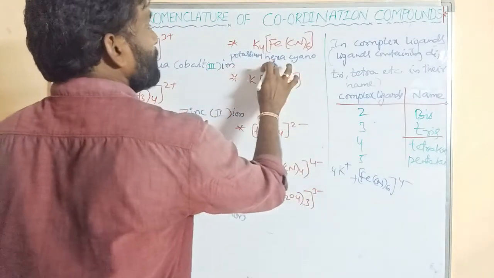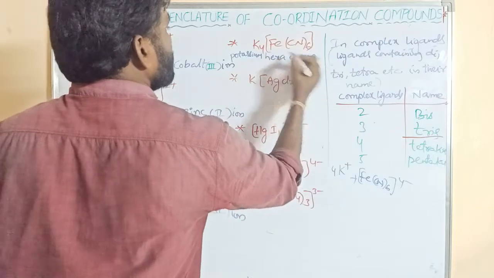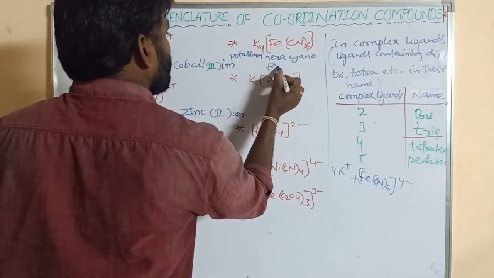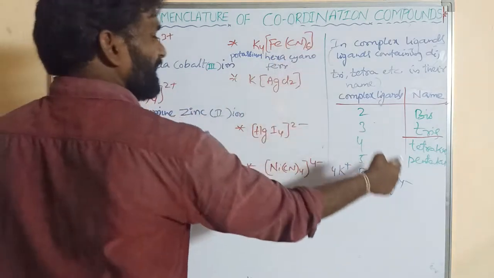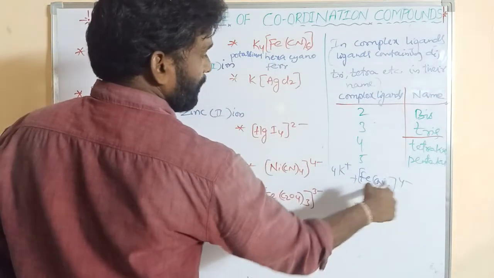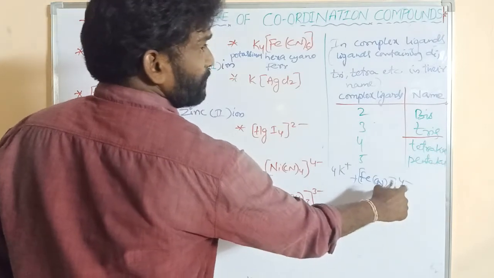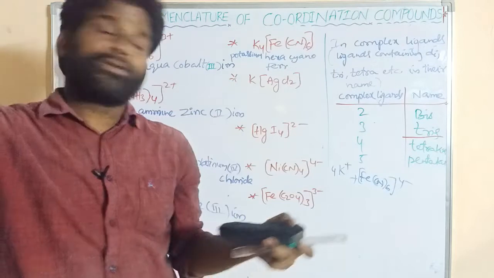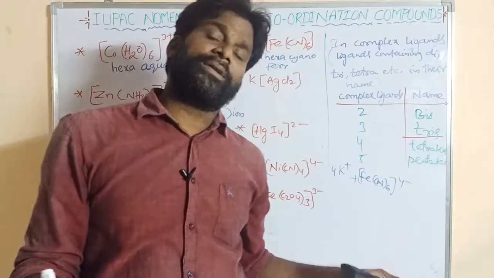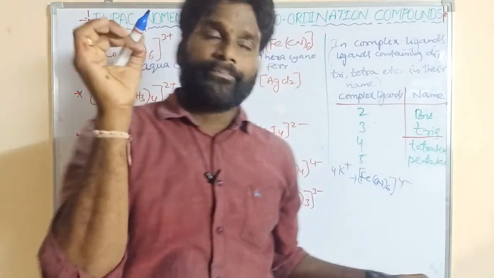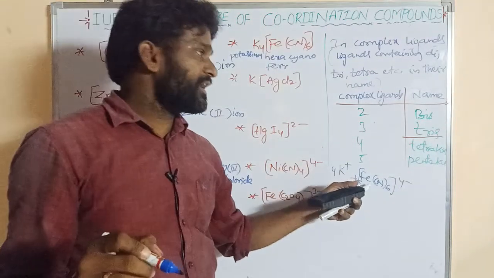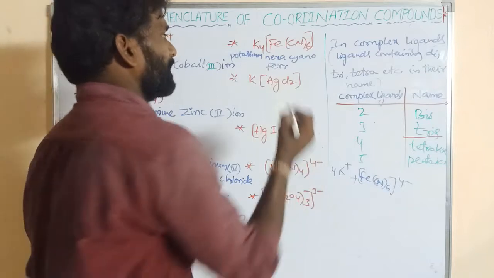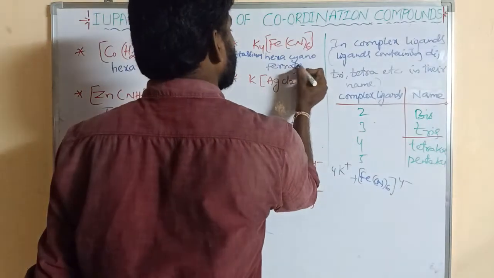So potassium, hexacyano, ferrum, right? Ferrum. So this is the negative sphere, okay, in this complex that is having negative charge. So if the complex compound is a negative complex, the end of the central metal atom adds ate. Ferrate.